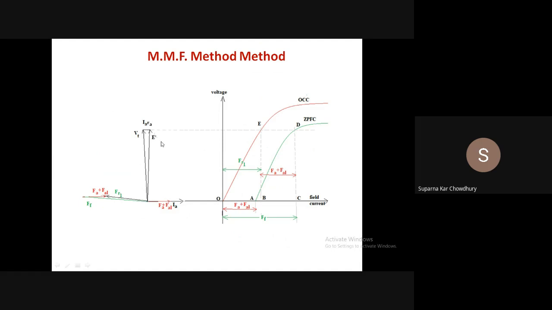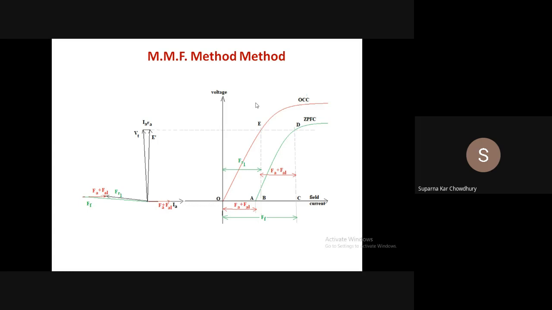Now here again we assume something: that the relationship between E dashed and FR1 is given by the OCC, because the OCC actually is the plot between the open circuit voltage and the field current. Under open circuit condition, the field current is the resultant MMF.